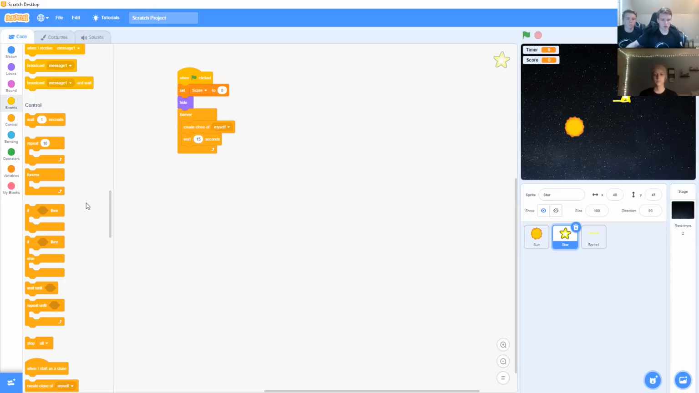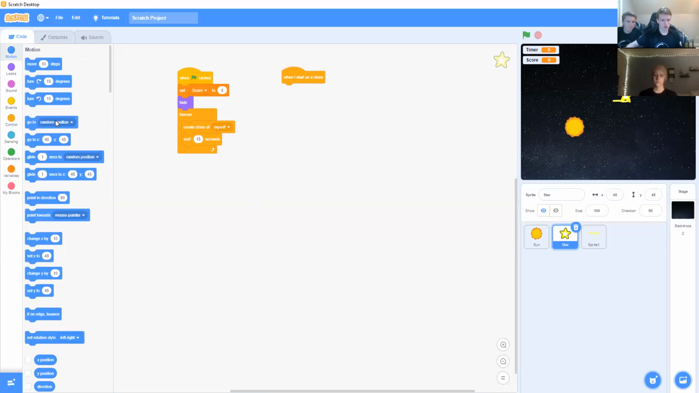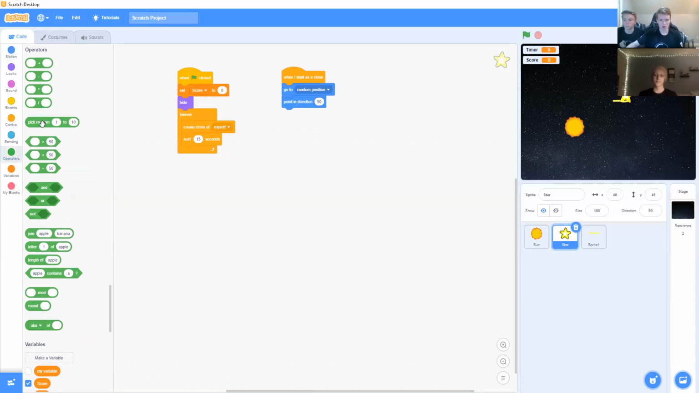Okay, now we're going to start a second script where we'll grab when I start as a clone to start this script off. We will go to motion and grab a go to random position. We will then in motion grab one of these point in direction blocks right here. We'll then go into operators and grab a pick random and put it inside where you see the 90. We'll then keep this one at 1 and change this one in the right field to 360.